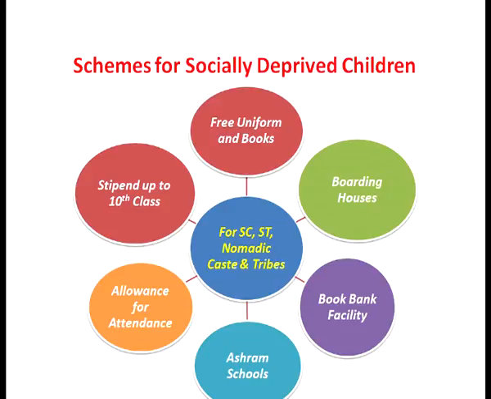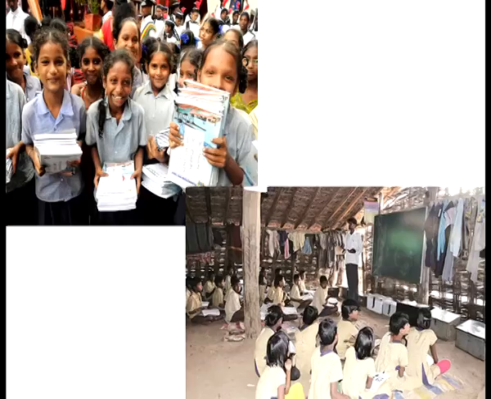So, in the picture you can see there are 6 different schemes, 6 different steps which have been taken by the state of Maharashtra for the welfare of socially deprived children and for achievement of the target of universal elementary education. Now, as you can see on the screen, there are 2 pictures. One is depicting free textbooks to the children and the other is the ashram schools established in the state of Maharashtra, where elementary education is provided to the children of SC, ST community and nomadic people.